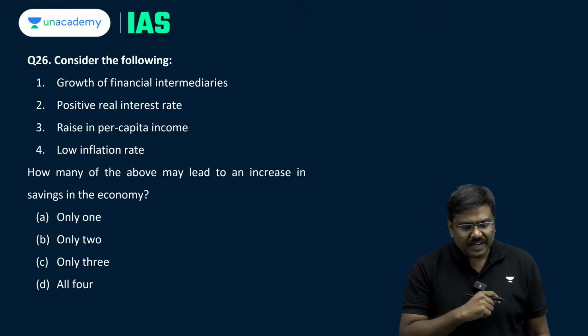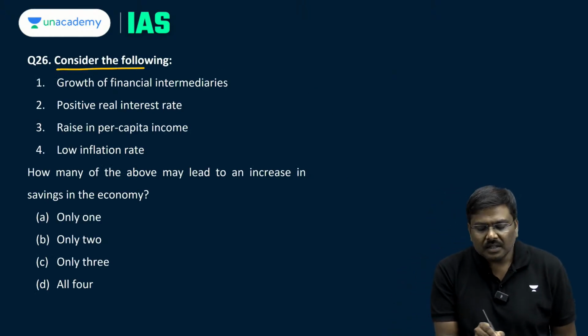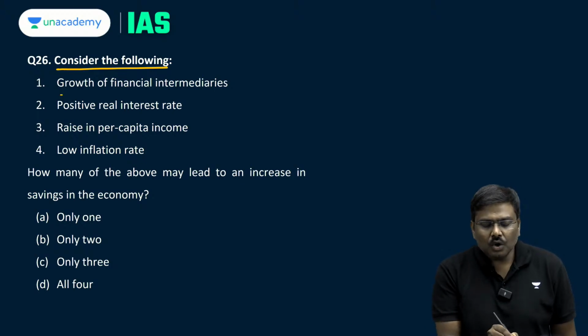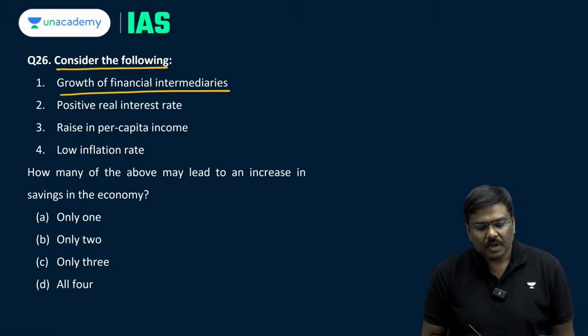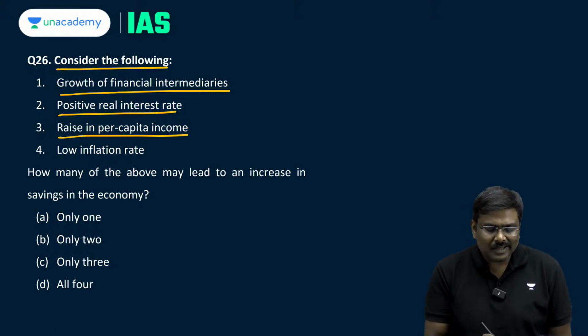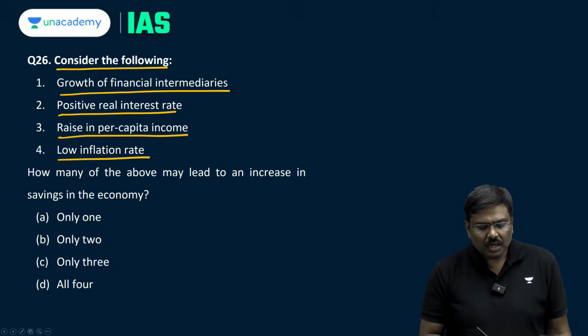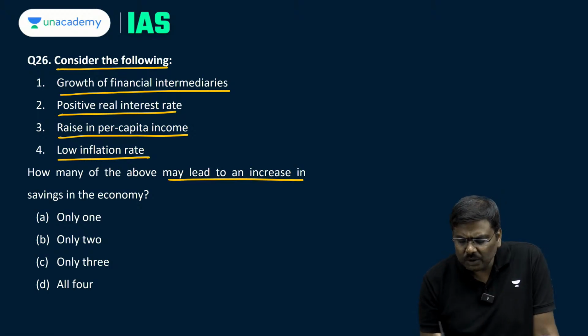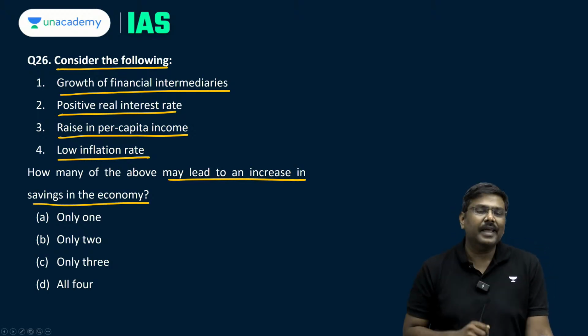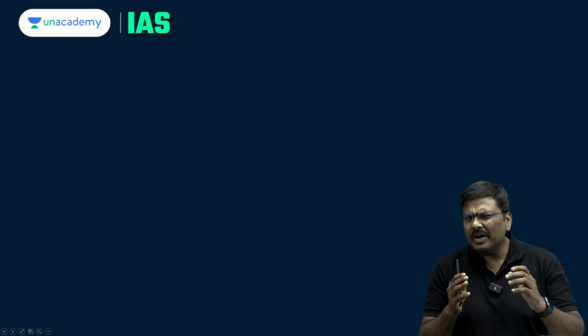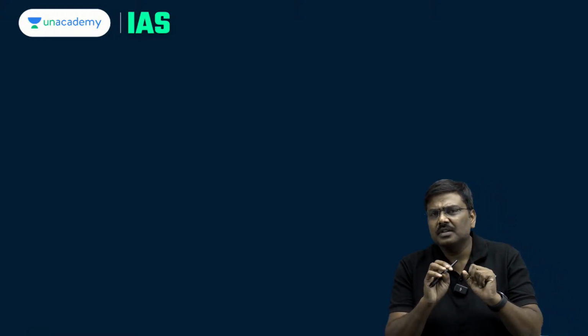Let me go to question number 26 now. Consider the following: growth of financial intermediaries, positive real interest rate, rise in per capita income, low inflation rate. How many of the above may lead to an increase in the savings in the economy? Point number 1, what do you understand by the term savings?